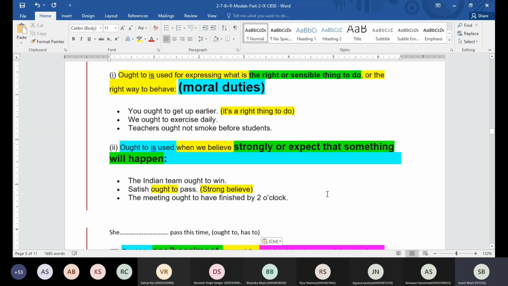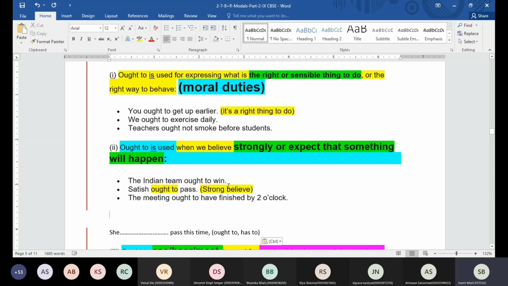She has to pass an exam, or she ought to pass. Yes, she ought to. Sir, I told you the same sentence, then again you're using has to here, right? When I made this sentence, Satish has to pass, that is going to mean it is compulsory. Can we make it compulsion for Satish that he has to pass? No, sir. Not really, right?